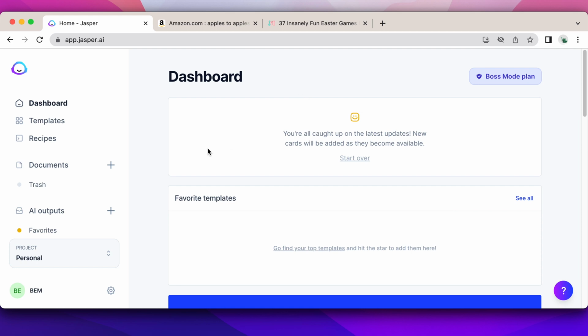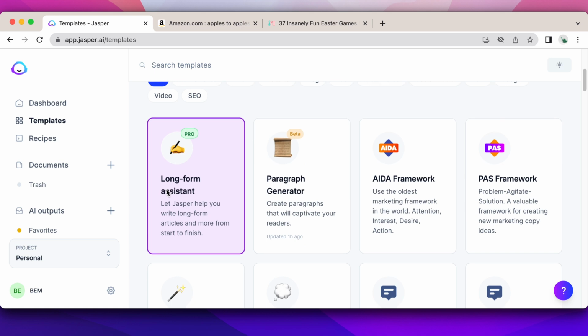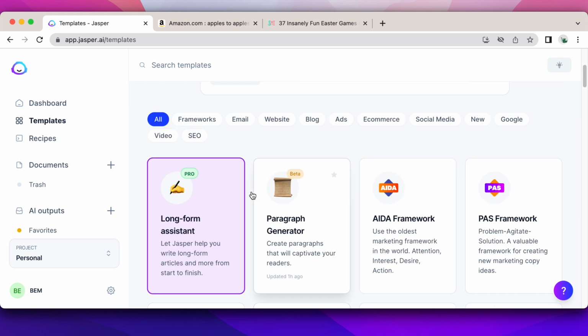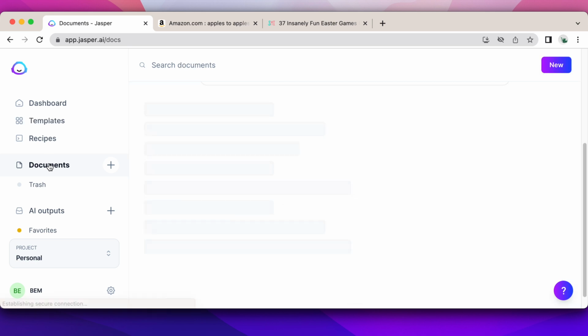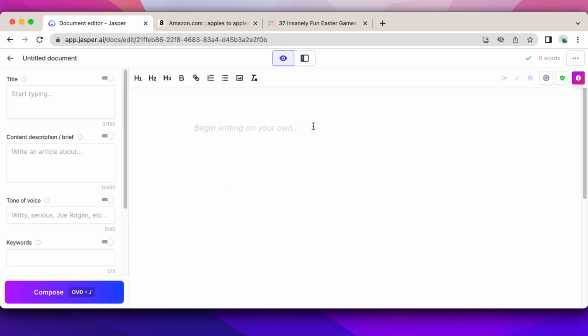So what I like about Jasper is these templates here. Let's see if we can find it. Here it is, it's called product description. I'm going to start a blog post and then we're going to use that. So if we go to documents, we go to new, we're going to start from scratch. I want to do games, so I'll stick with the game modes and I will have a title of this as, let's just pretend, 21 awesome family games to try tonight.